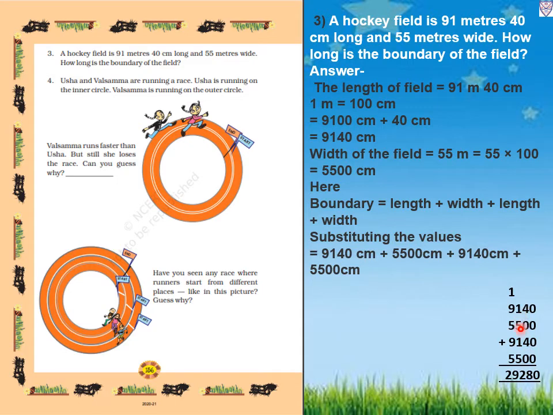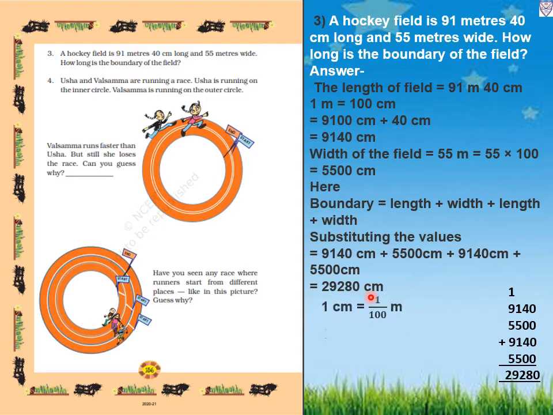Now 1 plus 5 is 6, 6 plus 1 is 7, 7 plus 5 is 12. So 2 we will write down, 1 will be carried over. 1 plus 9 is 10, 10 plus 5 is 15, 15 plus 9 is 24, 24 plus 5 is 29. So the total boundary of the field is 29,280 centimeter.